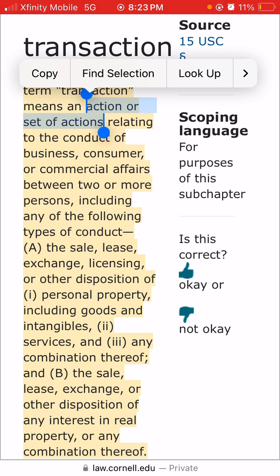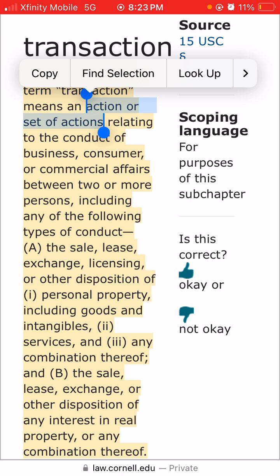So you're doing the sale, lease, exchange, licensing, or other disposition of 1, personal property. That's transacting business. That's an action when you're selling, leasing, exchanging, licensing, or disposing of personal property.